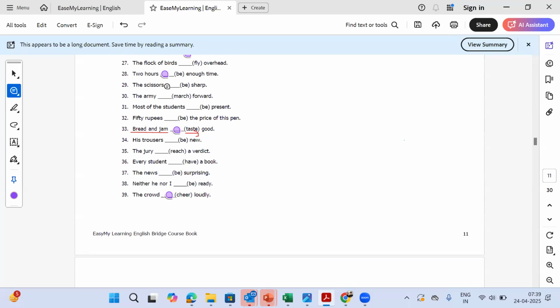The next question is question number 29. Again, we are talking about be. That's why I'm trying to cover more and more be questions. The scissors dash sharp.